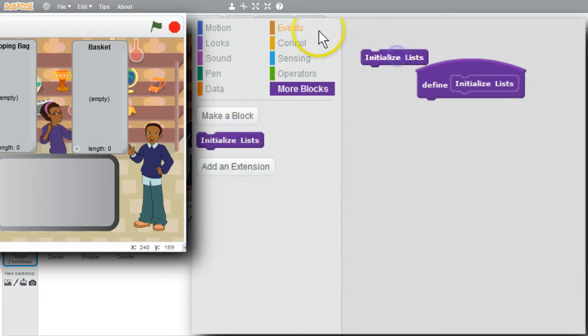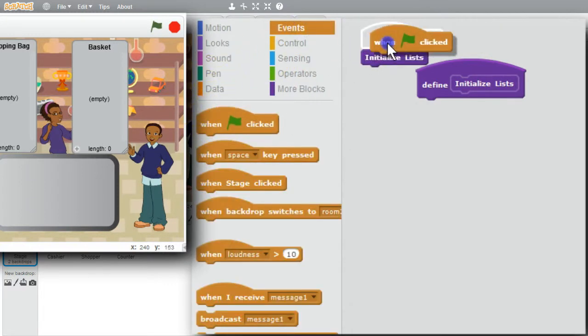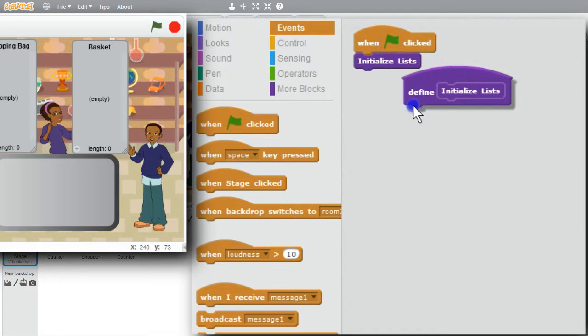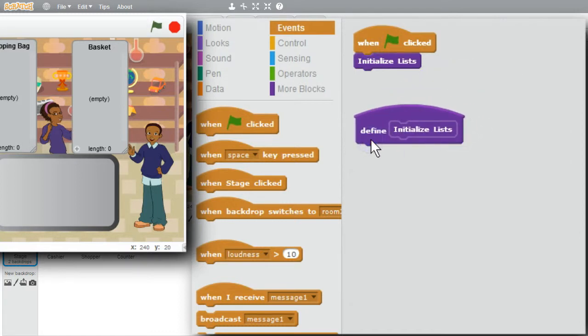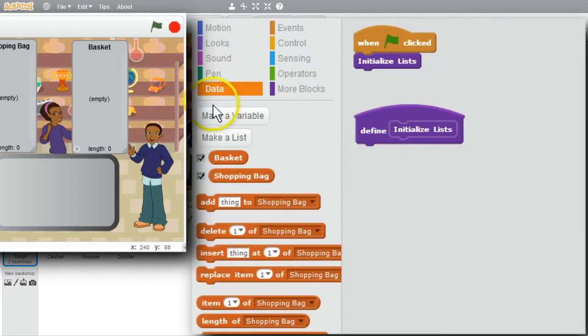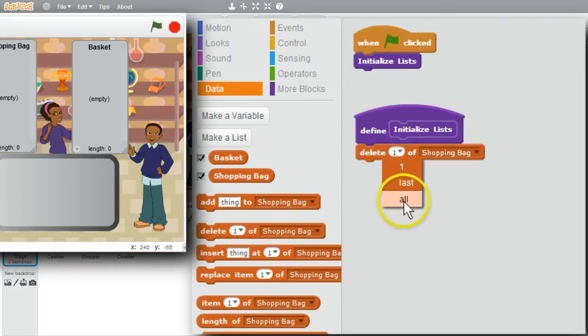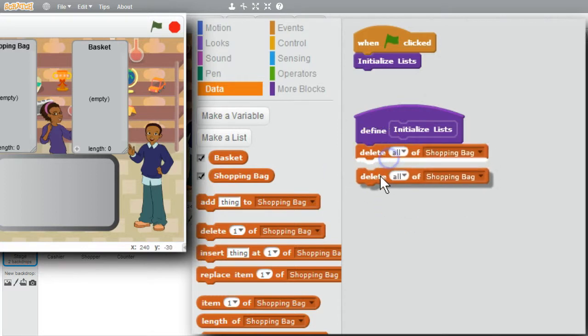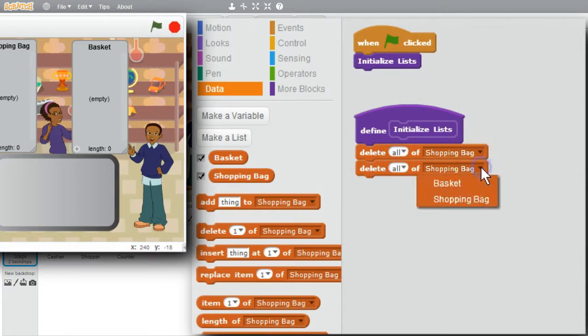When the green flag is clicked on, I'll call initialize lists. Initialize lists, go to Data, we'll empty the shopping bag, delete all, duplicate, do the same thing for the basket. Now they're both empty. I'll add some items into the basket.